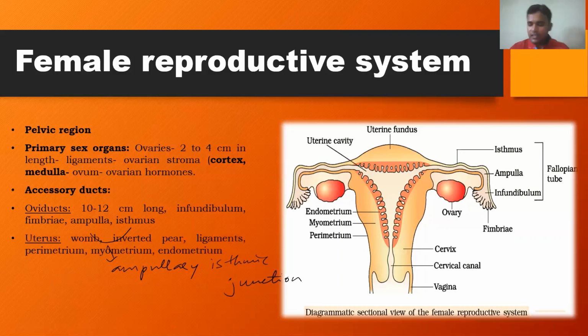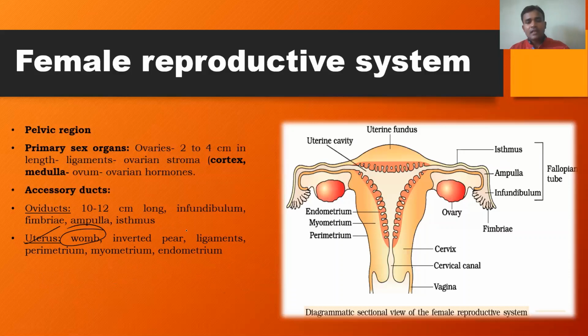Now, the next important point, the structural component of the accessory duct, that is the uterus. The uterus is also known as the womb, a very important part. Each and every part is important, but it is very important at the time of reproduction, because the development of the child takes place inside the uterus.